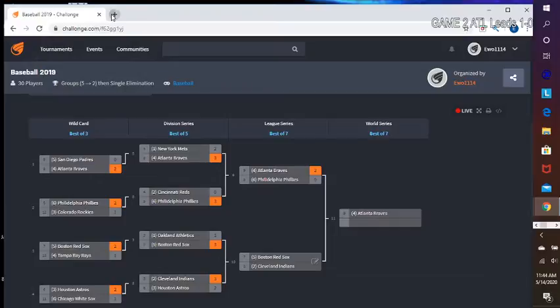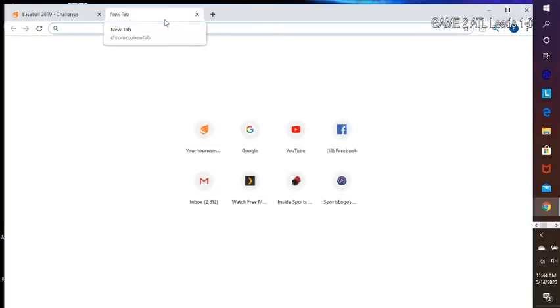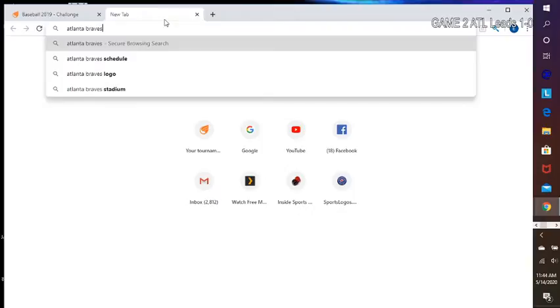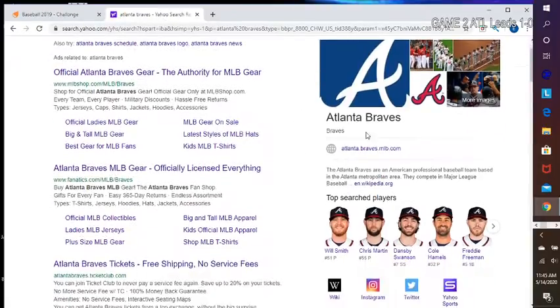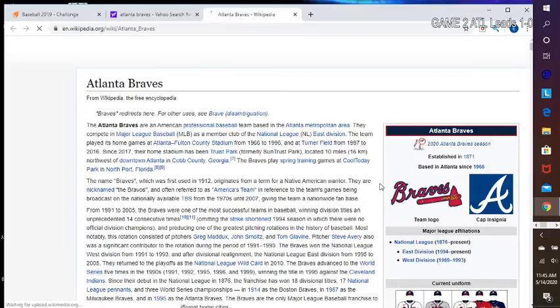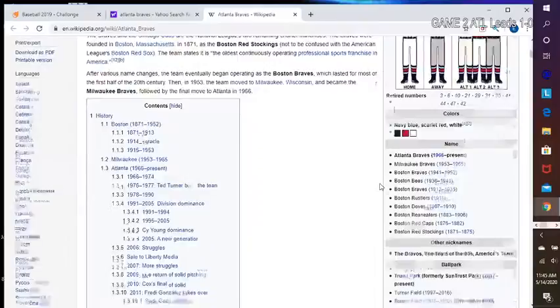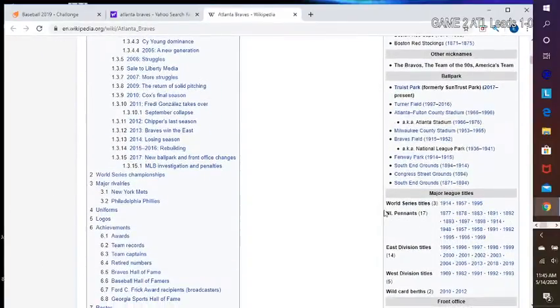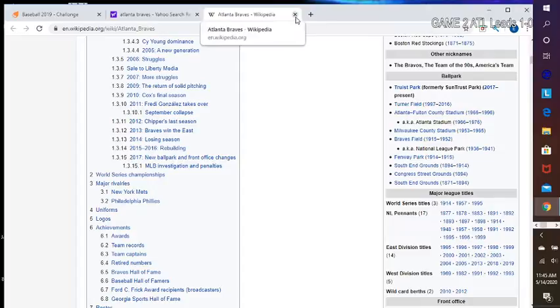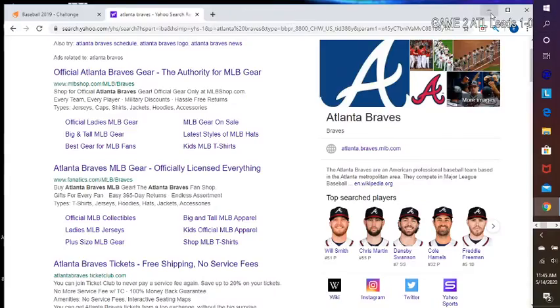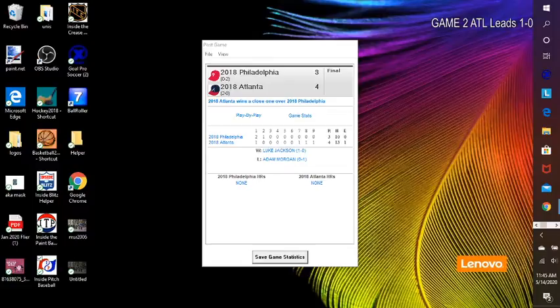Let's actually find out. Atlanta Braves. Wikipedia. They have won the NL World Series NL pennants. 1999 was the last time the Atlanta Braves won the NL pennant, and now they are 2 wins away.